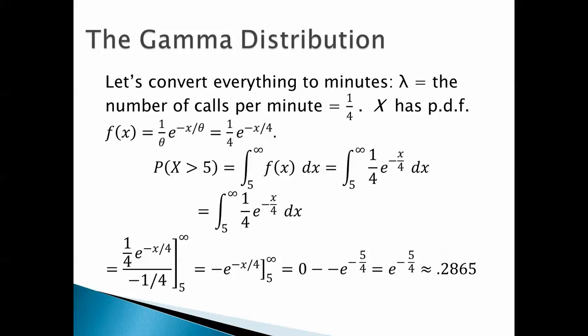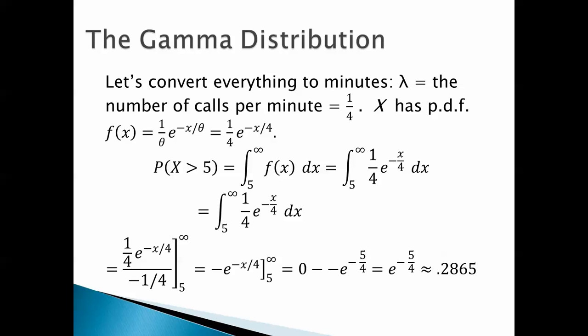The probability that x is greater than 5 is the integral from 5 to infinity of f of x. In this case, that's 5 to infinity of 1/4 e to the negative x over 4 dx. So let's go ahead and integrate this. The antiderivative of 1/4 e to the negative x over 4 is 1/4 e to the negative x over 4 over negative 1/4, because that's the constant that's next to the x in the exponent. And we evaluate that at infinity and at 5.